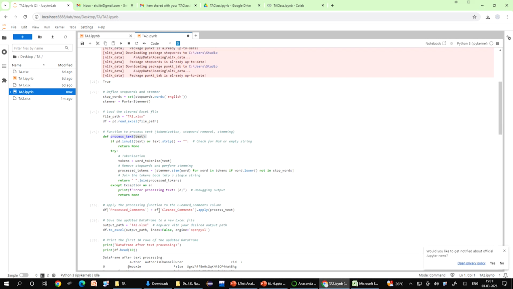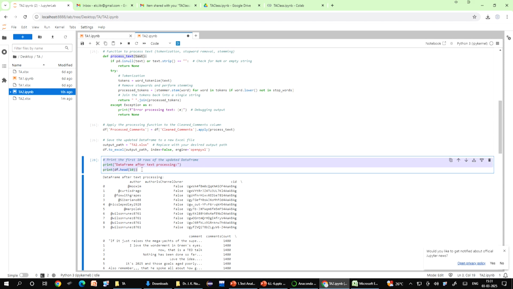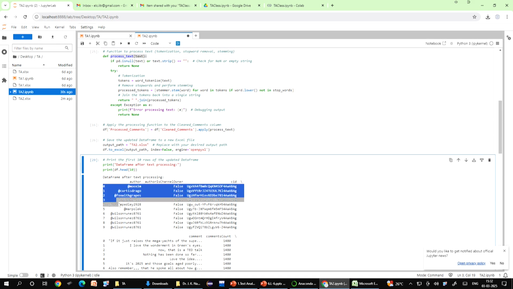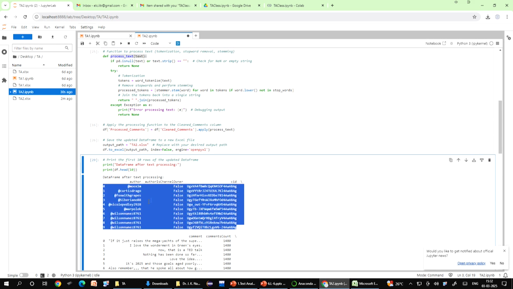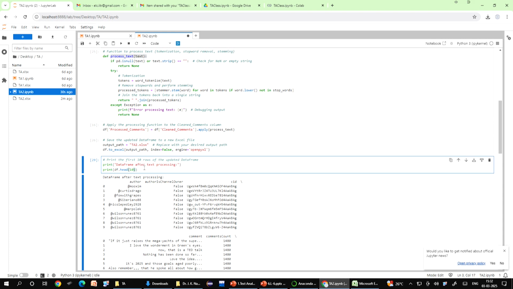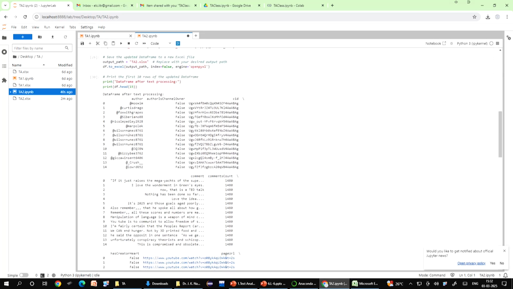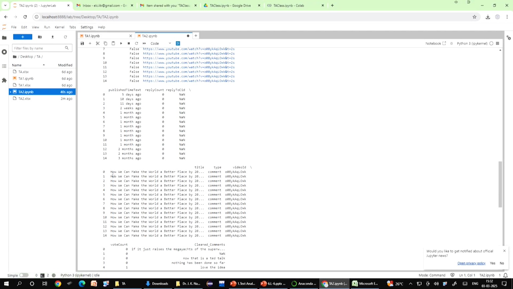Okay. So, once all this is over, now we will give a command to the machine to print the data frame after text processing. For example, here the command is print(df.head()), and in the brackets we have given the number of rows. Here, for example, we have given 10. So, it will give you 10 rows, right. But do not worry, it is not standard, you can always change it. For example, now we will make it 15. So, when I make 15, it gives me 15 lines. Okay. So, you can make it 20, it depends on whatever you want to keep, right.